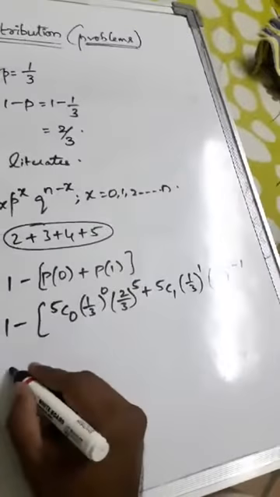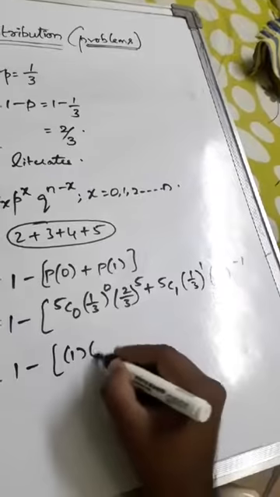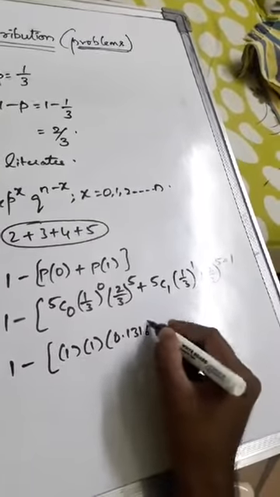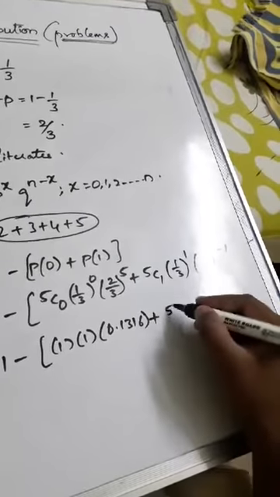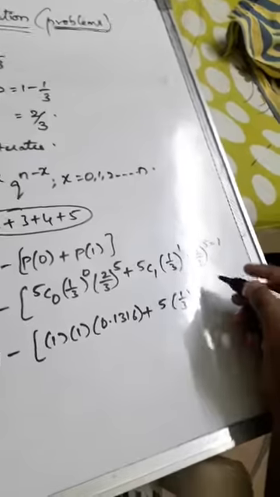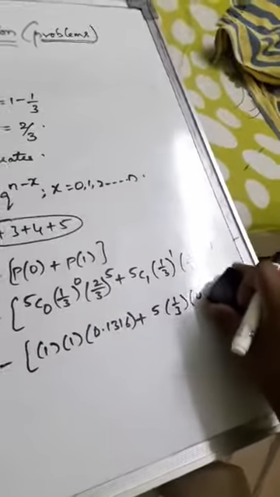So 1 minus of 5C0 is 1, anything power 0 is 1, 2 by 3 whole power 5 is 0.1316, plus 5C1 is 5, 1 by 3 and 2 by 3 whole power 5 minus 1 is 0.1975.